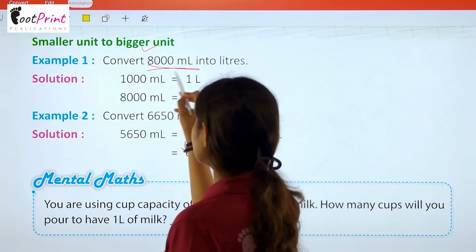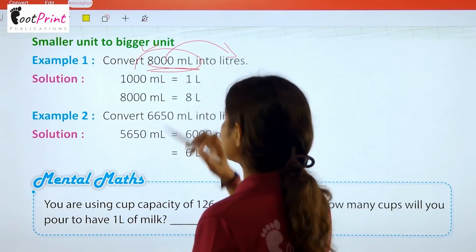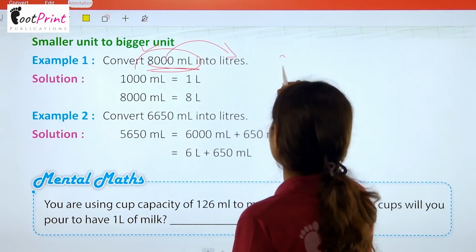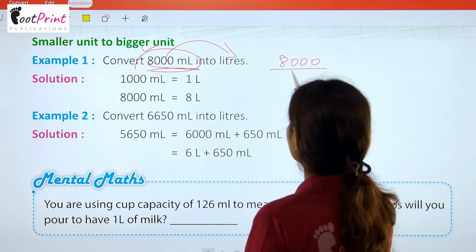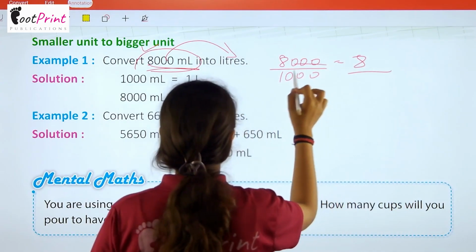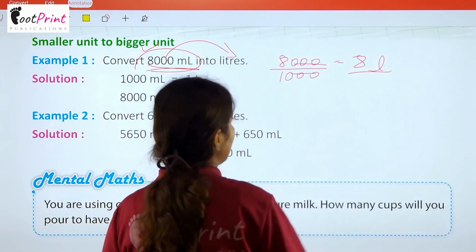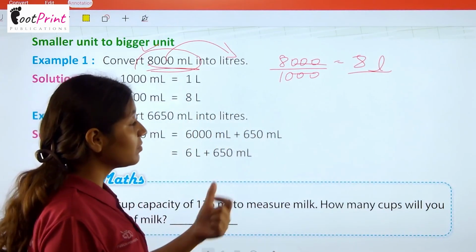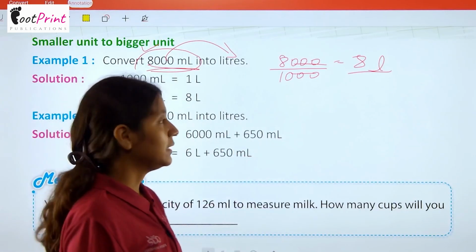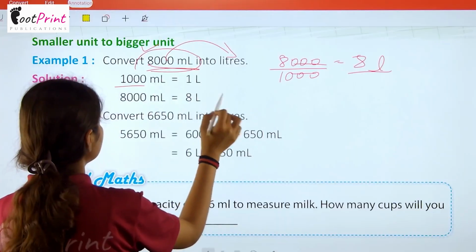So we have 8000 ml, and if we convert this into liters we will get 8. How? When we are dividing this by 1000 we are getting 8. So that means 8 liter contains 8000 milliliter and 8000 milliliter is just 8 liter. So here it is done.